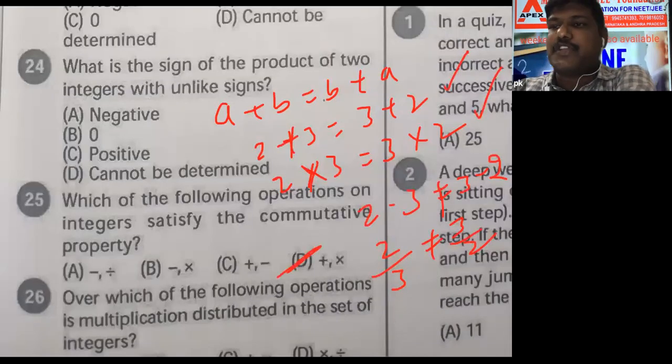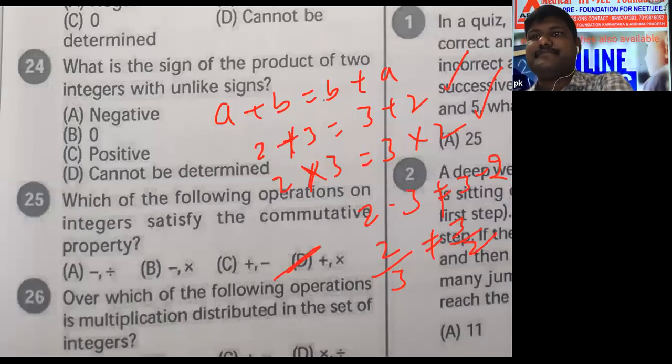Plus and multiplication, D option. Yes or no? Good. Rishi, understood? Only plus and multiplication have the commutative property. Commutative means a plus b is equal to b plus a. Can I move to the next question, everyone? Can I?